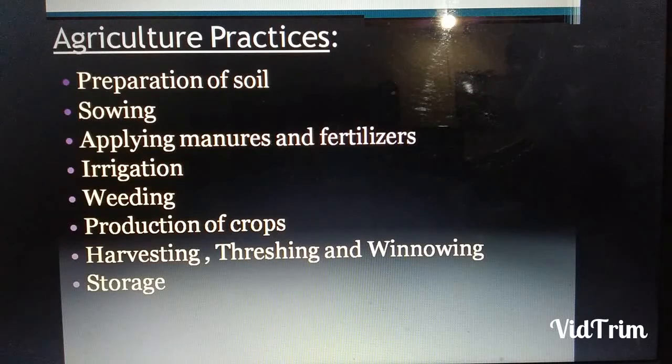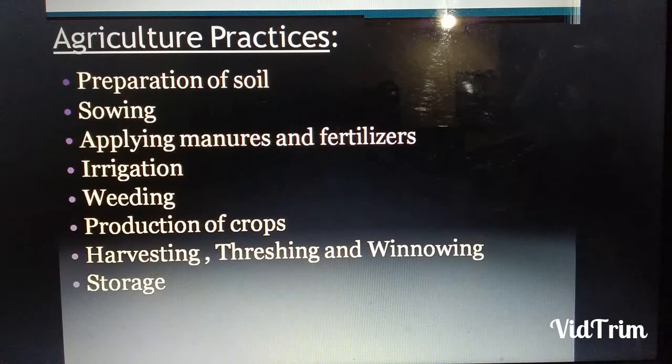Okay, first one is your preparation of soil. That means loosening, tilling, plowing of soil with the help of hoe or cultivator. Now next one is your sowing. Sowing means selecting a good quality of seeds. Now third point is your applying manures and fertilizers. Means to increase the soil fertility, we need to apply manures and fertilizers so that we can get more and more products from the crops.